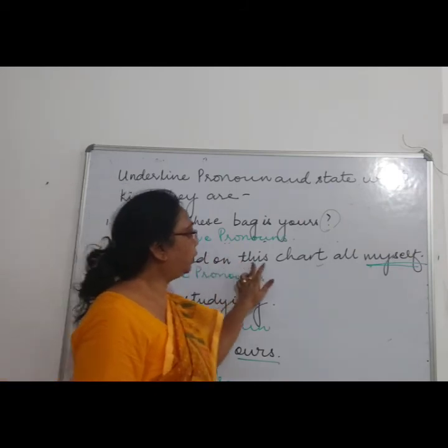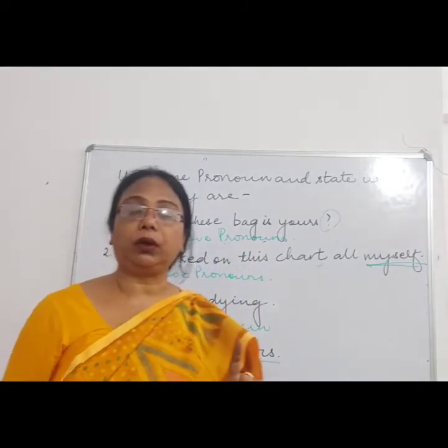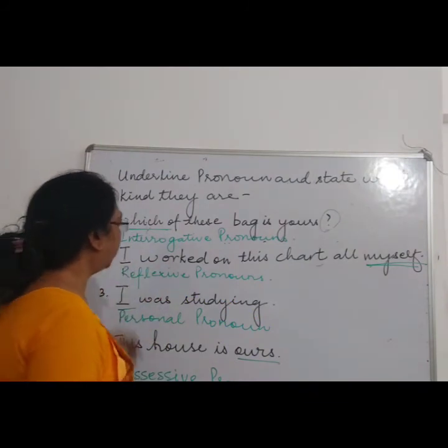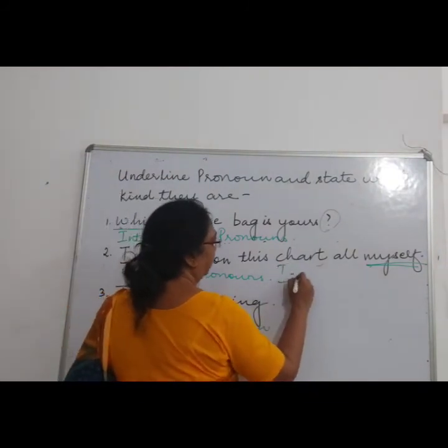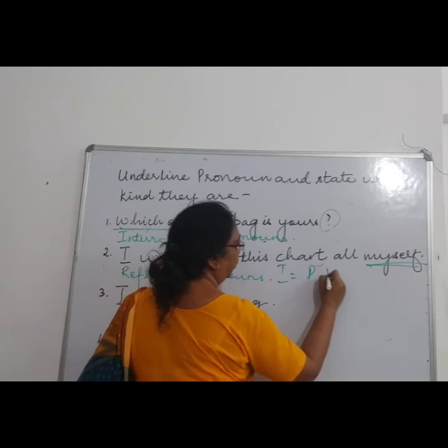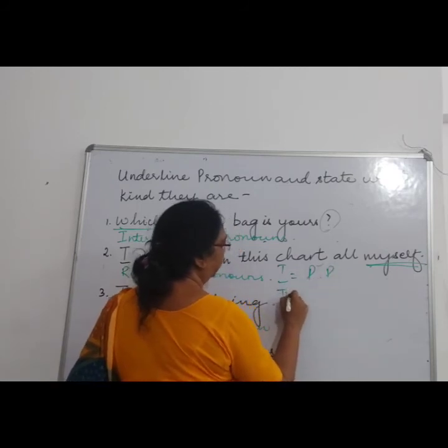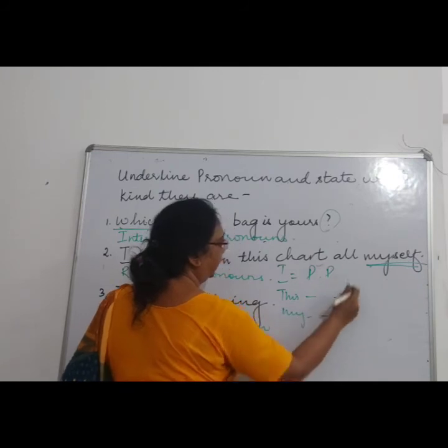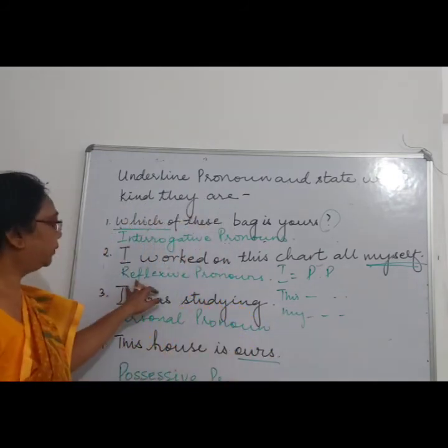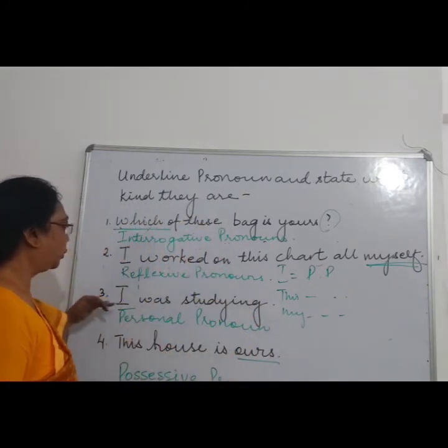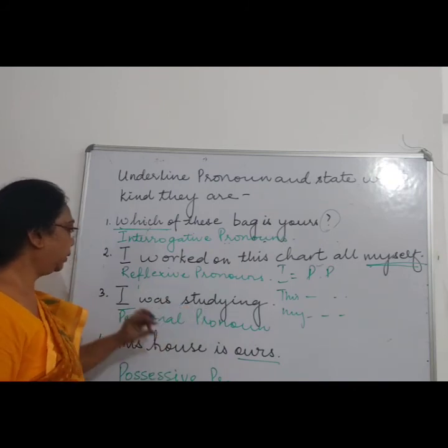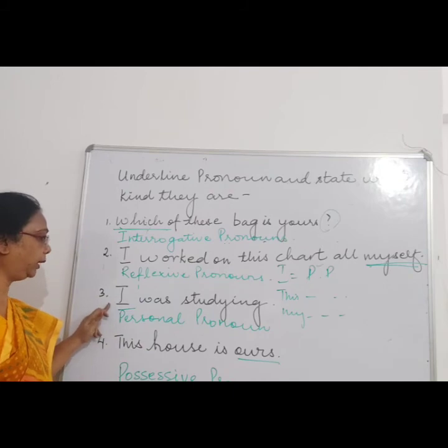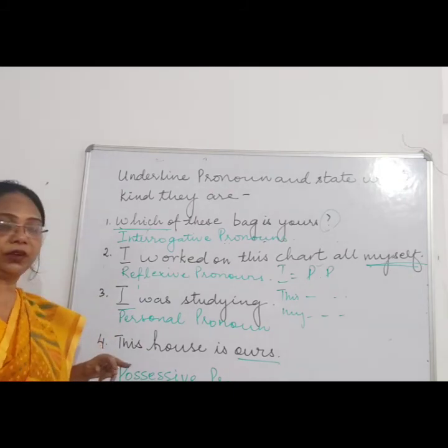So you can write over there, I is a personal pronoun. Myself is a reflexive pronoun. So over here, I is what? Personal pronoun, first person.